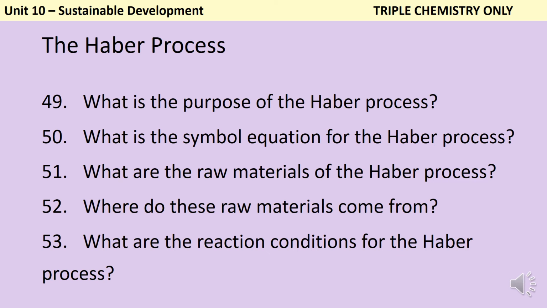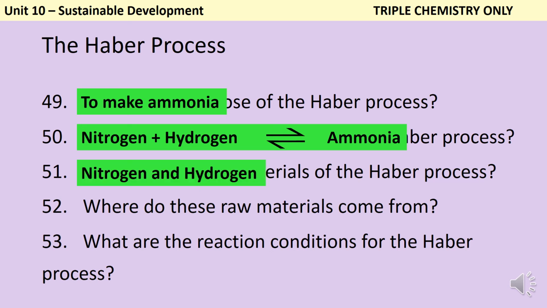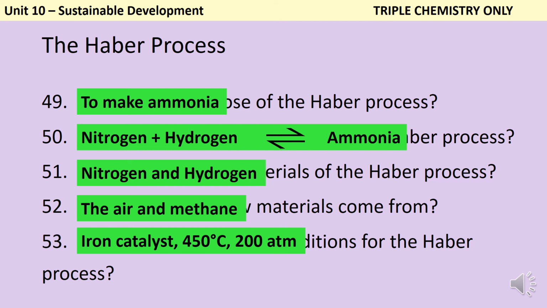The purpose of the Haber process is to make a compound called ammonia, which is really, really useful for making fertilisers and things like that. The equation for the Haber process is nitrogen plus hydrogen and then a reversible reaction arrow to make ammonia. The raw materials are obviously nitrogen and hydrogen, and we get this nitrogen from the atmosphere around us, and the hydrogen can be made by a chemical reaction of methane, usually with steam. The reaction conditions for the Haber process are an iron catalyst at about 450 degrees C and about 200 atmospheric pressures.